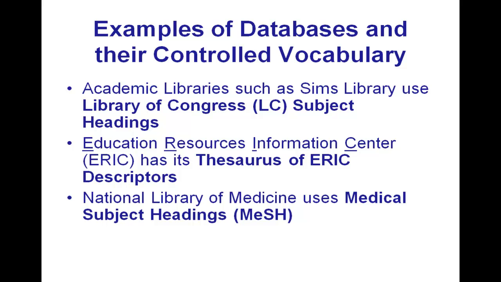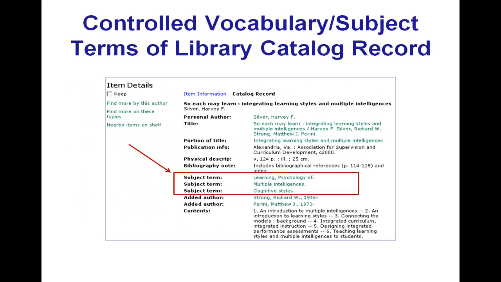In ERIC, which we saw a few minutes ago, the Education Resources Information Center, they have a thesaurus of ERIC descriptors. So they use their system of ERIC descriptors to describe and classify and organize their records. The National Library of Medicine uses medical subject headings, also known as MeSH headings, to organize and classify their records.